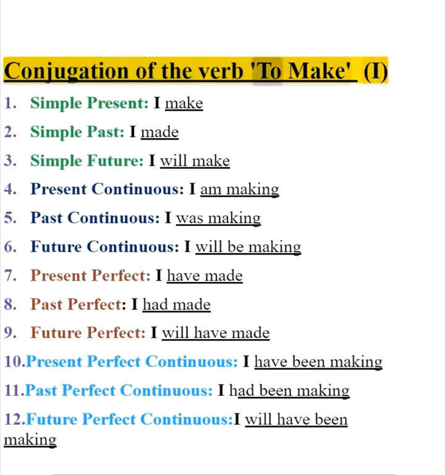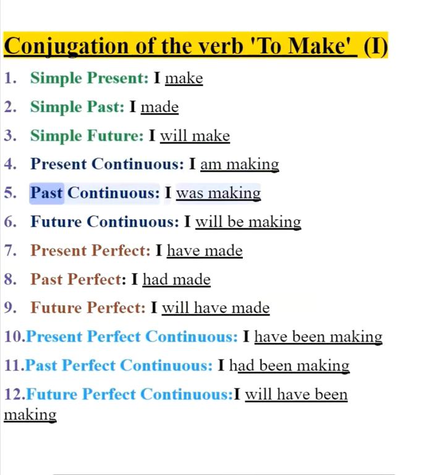Conjugation of the verb to make. 1. Simple present, I make. 2. Simple past, I made. 3. Simple future, I will make. 4. Present continuous, I am making.